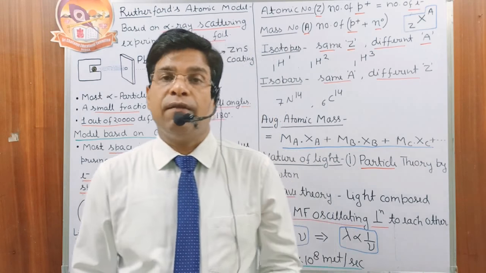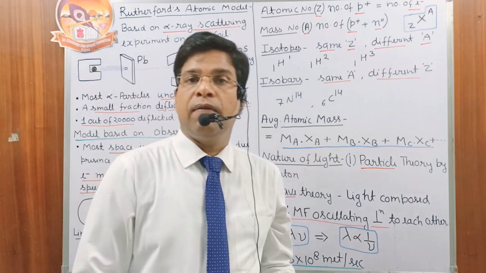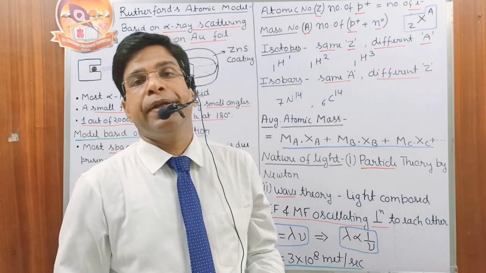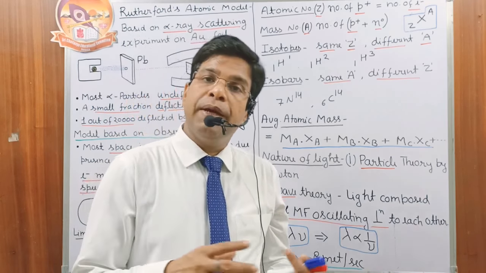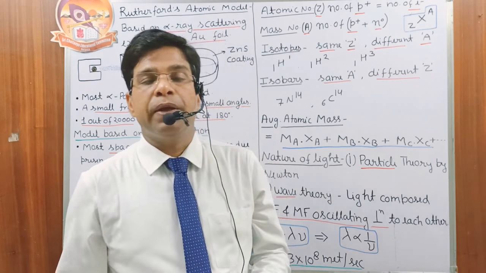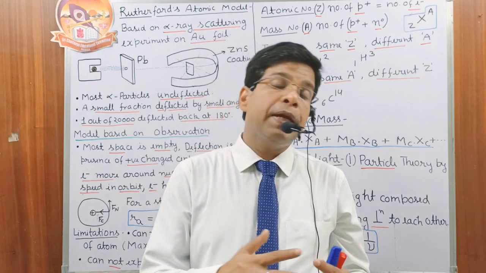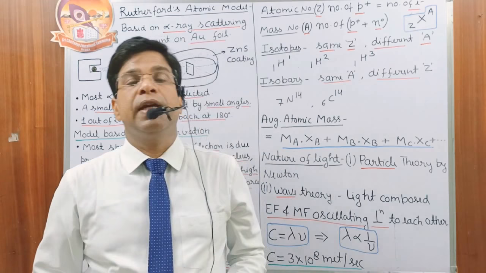For a wave, we have very important properties like wave number, wavelength, frequency, time period, crest, trough, amplitude, and many more. But mainly it is defined by frequency and wavelength.